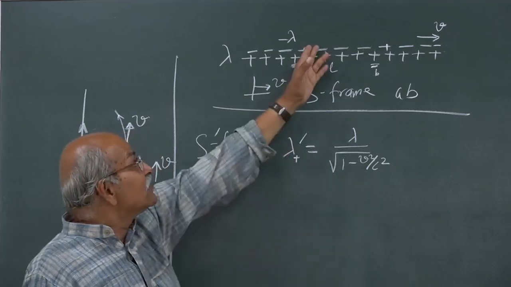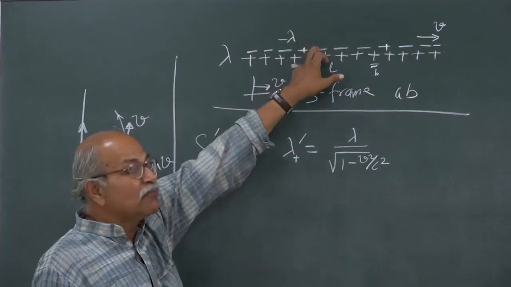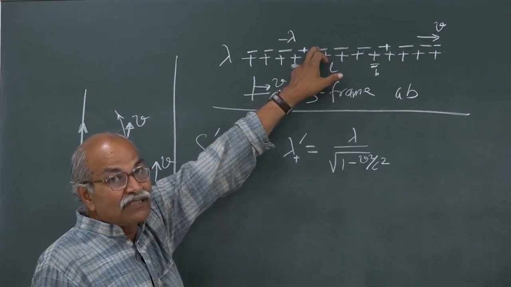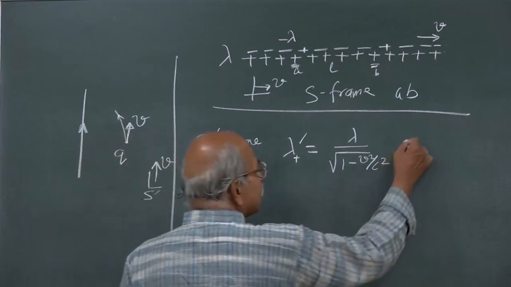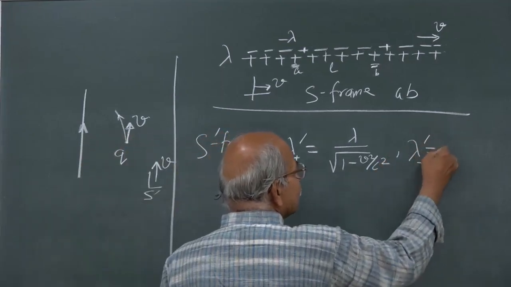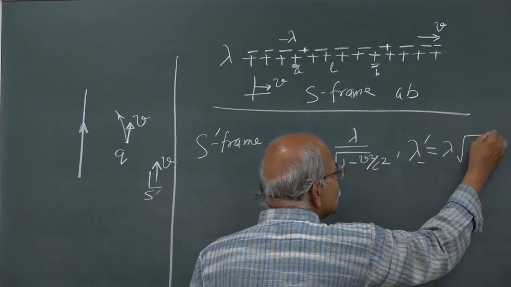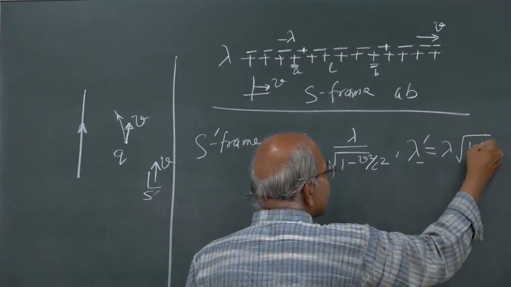So, the length has increased by a factor gamma, and therefore, the charge density will decrease, and hence lambda minus prime will be lambda times square root of 1 minus v square by c square.